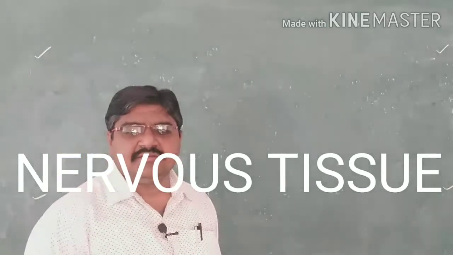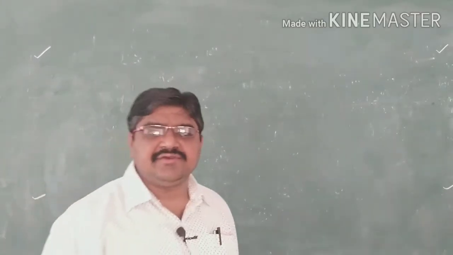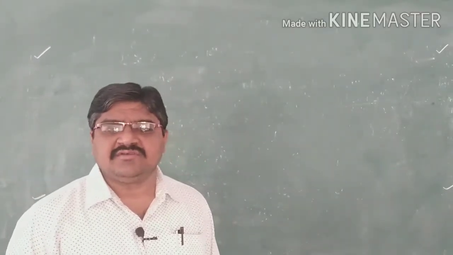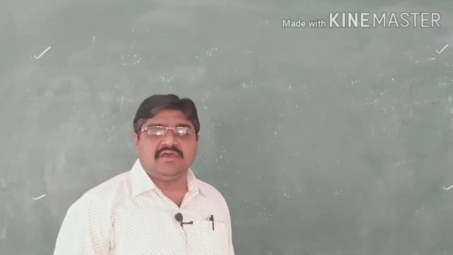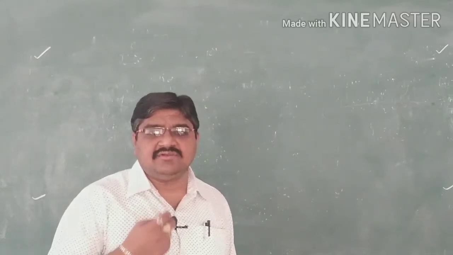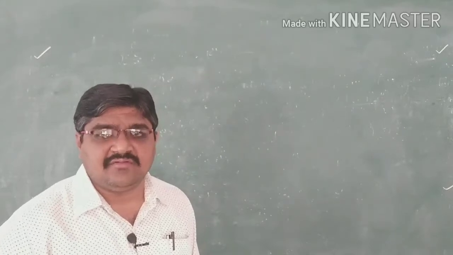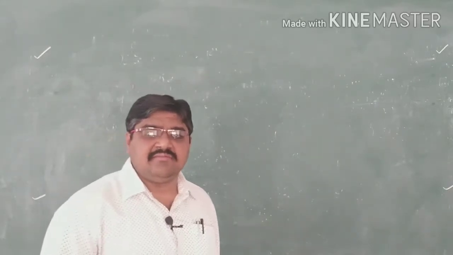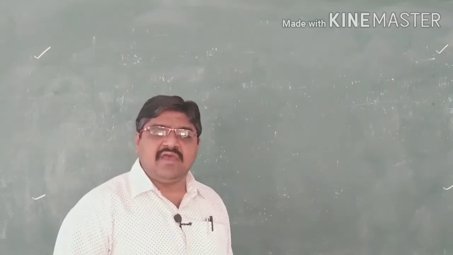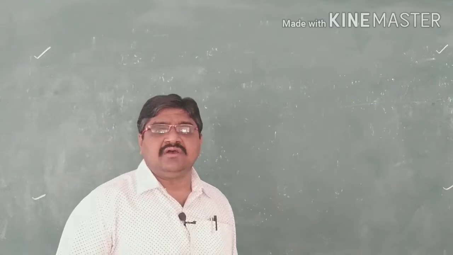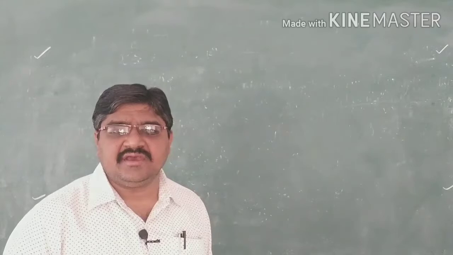Good morning, students. In our last class, we discussed the muscular tissues, which are derived from the mesoderm of an embryo. The muscles of the iris, as well as the myoepithelial cells of the salivary glands, sweat glands and mammary glands, are produced from the ectoderm. Muscles are of three types based on their position.